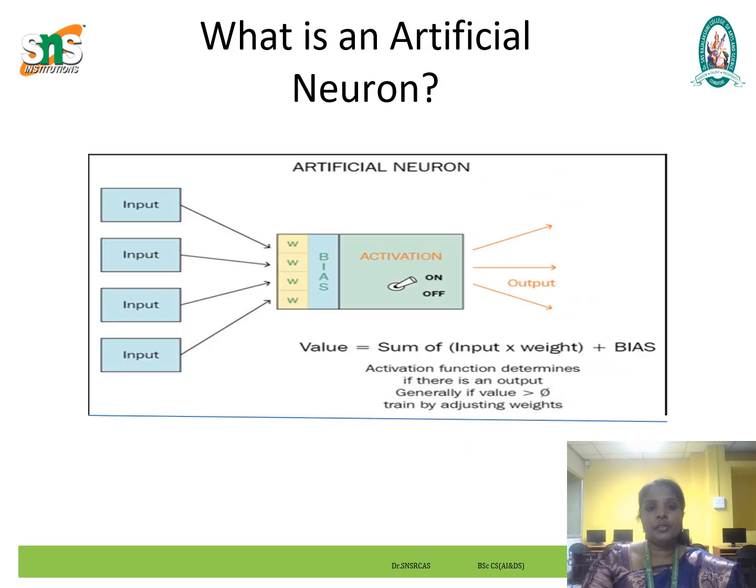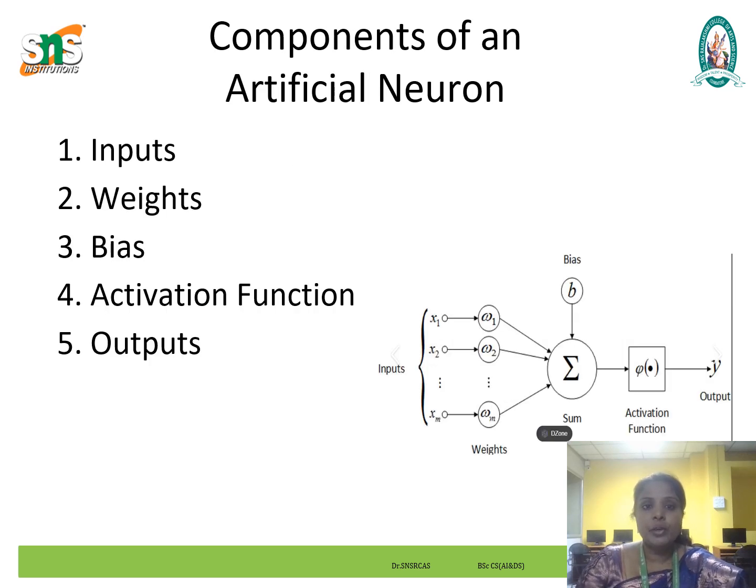So what is an artificial neuron? An artificial neuron is a software construct that approximates the working of natural neurons. It consists of input, weight, bias, activation function and output. In this diagram, these are all the parts of an artificial neuron: input, weight, bias, activation function and output. We will see the components of an artificial neuron one by one.